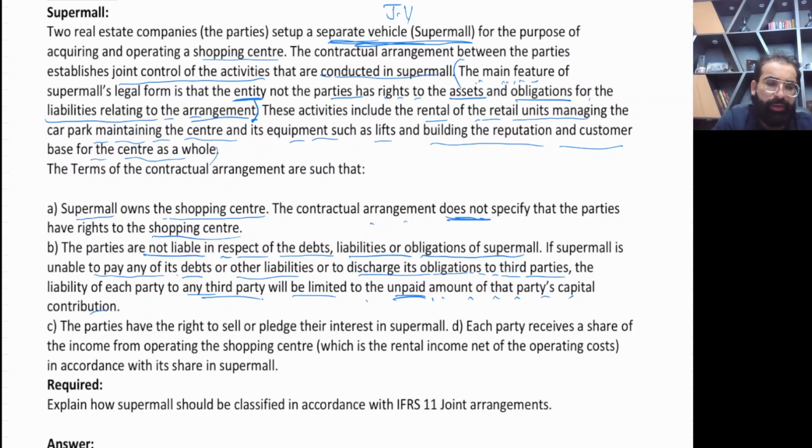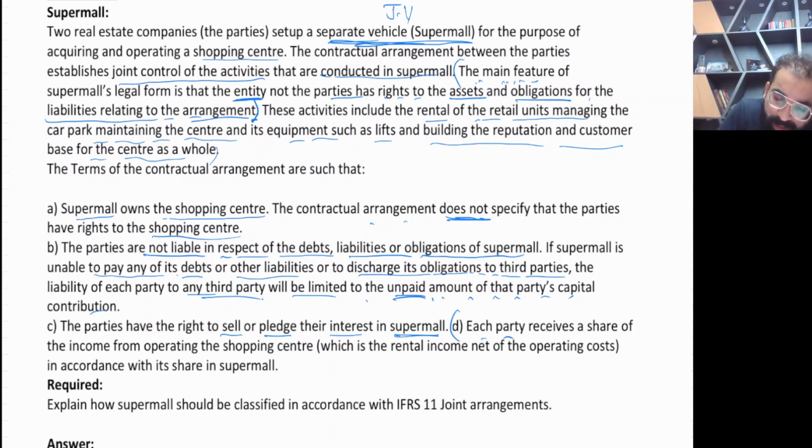Okay. Now read point number C. The parties have the right to sell or pledge their interest in Super Mall. That means yes, you can sell your shares. If you have shares, you can sell them. Yes. Each party receives a share. Very important. I love it.